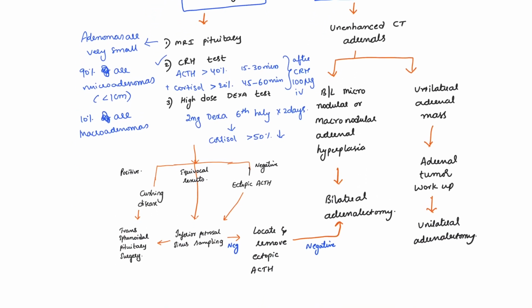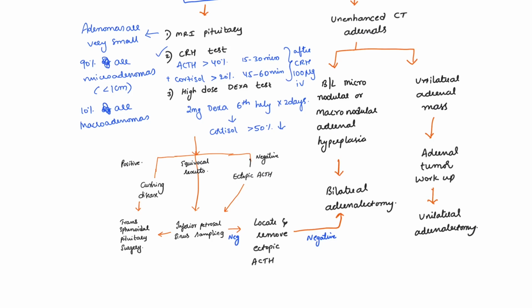So if any of these is positive, the diagnosis is Cushing's disease. If the MRI pituitary is positive, it is Cushing's. If the CRH test is positive, it is Cushing's. And if the high dose dexamethasone test is positive, it is Cushing's disease. Okay. If the results are equivocal, we need to do further testing.